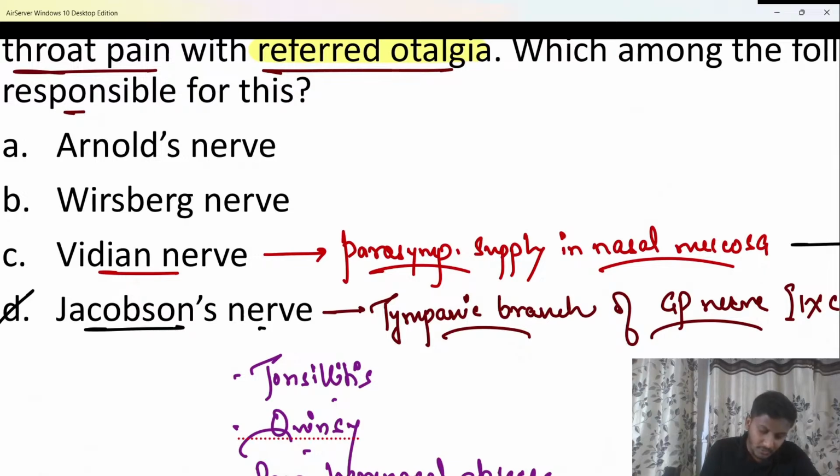Next important, beta, is the nerve of Würzburg. We know the nerve of Würzburg is actually the sensory division of the facial nerve, and this sensory division of the facial nerve supplies the postero-superior part of the external auditory canal. But please remember, beta, injury to this nerve of Würzburg is going to cause loss of sensations in the postero-superior part of the EAC.